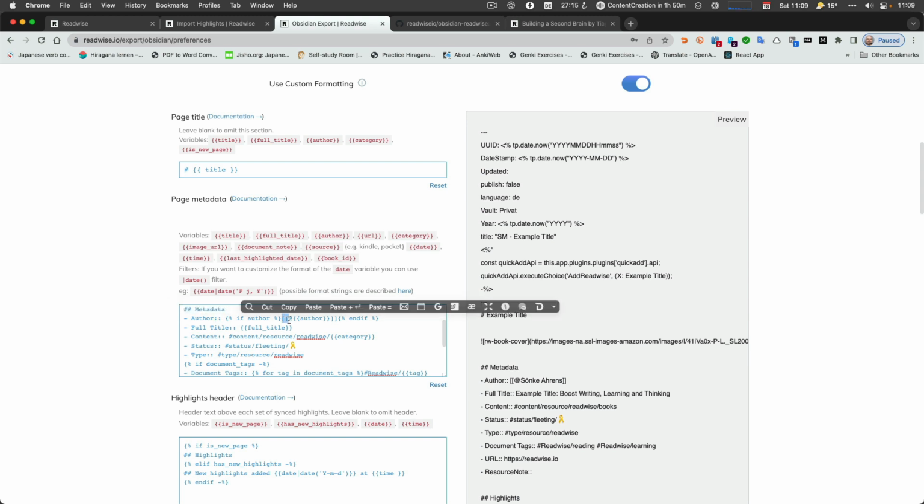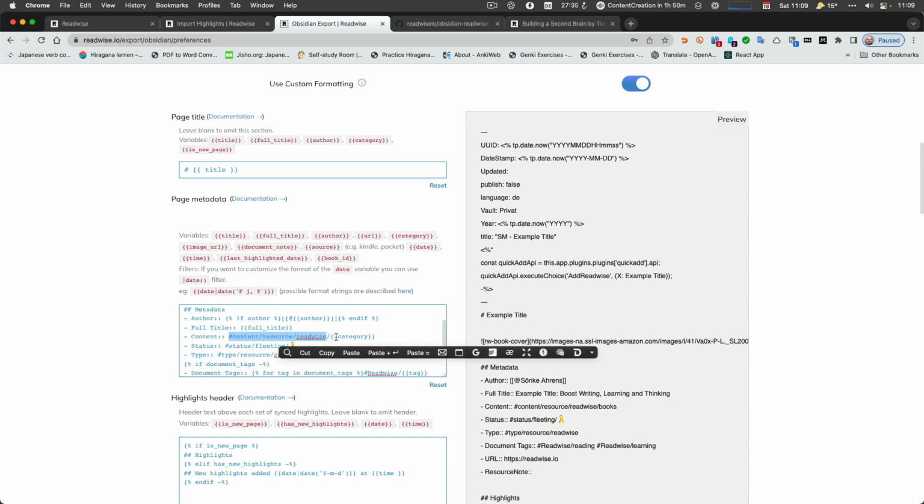And again, here you see that I have an if statement. So if the author is there, I put it in brackets like I have described the author so I can link it. Author might not be there, so it's an if. The full title is always there because that's the title from the web page or from the book or whatever. And here you also see the content line, which is the category, right?